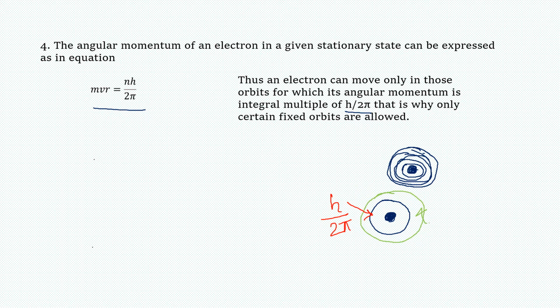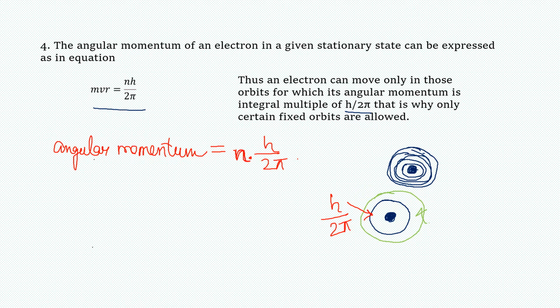So he said that only those orbits are allowed for which angular momentum is equal to n times h by 2 pi. What is this n? N is any positive integer.